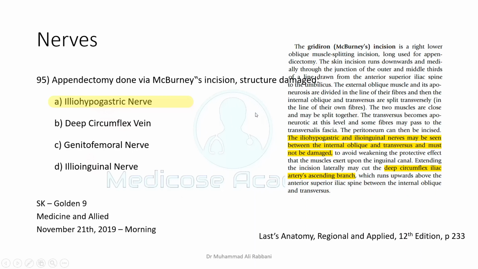First, I'm giving the reference of Last's Anatomy, which says that the iliohypogastric and ilioinguinal nerves may lie between the internal oblique and transversus and must not be damaged. Similarly, an incision laterally may cut the deep circumflex iliac artery, ascending branch, and of course the artery is accompanied by a vein. So you must keep in mind that if given alone, any of the three answers can be right: iliohypogastric, ilioinguinal, and deep circumflex iliac vein. But now, mostly in past papers and on social networking forums, the comparison is between the ilioinguinal and iliohypogastric.